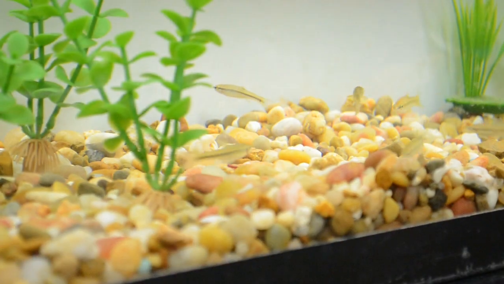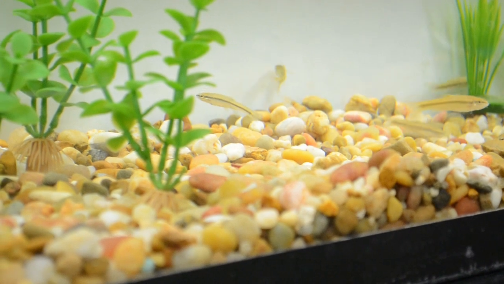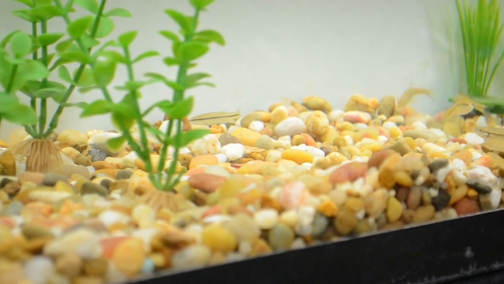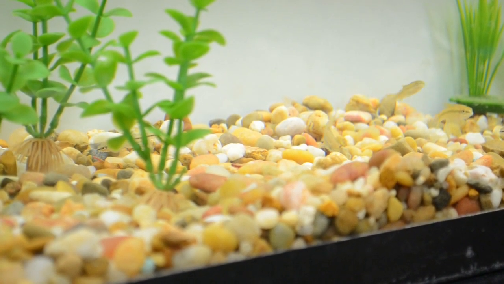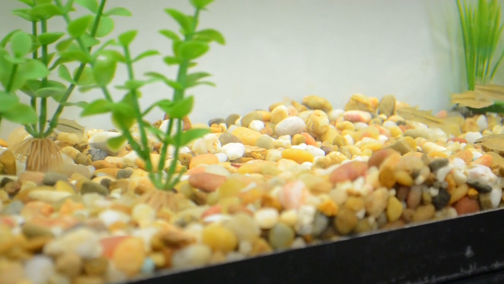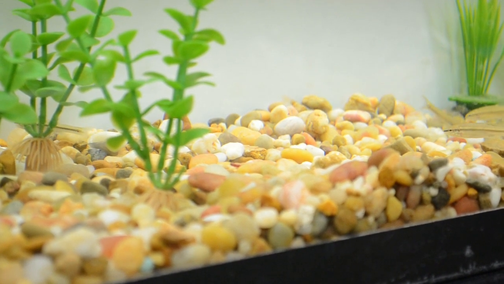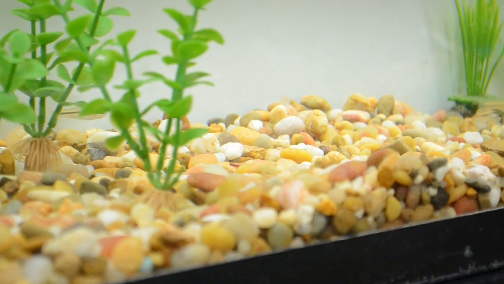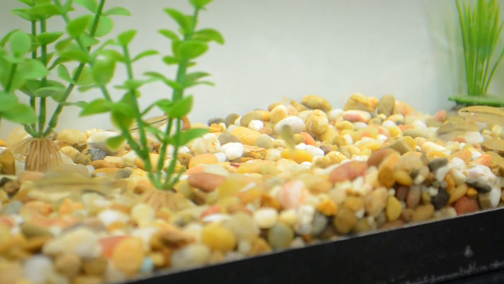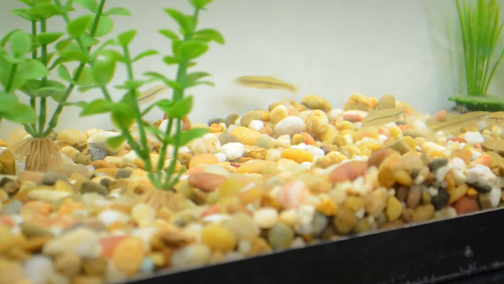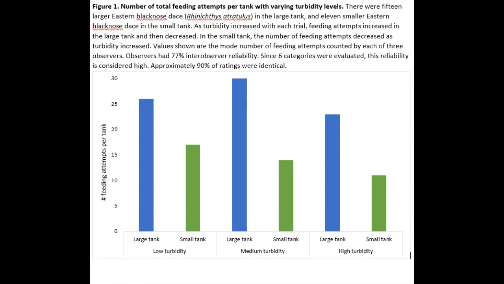This finding may be supported by Utne-Palm's 2002 article, which states that turbid water tends to be more beneficial for younger, smaller fish in terms of security cover and less beneficial for larger fish that prey on others. Additionally, from this article, it was shown that turbidity can hinder long-distance food detection, but it has little effect on their ability to detect nearby objects. We saw this trend with our large dace when they showed more feeding attempts in the medium turbidity trial.